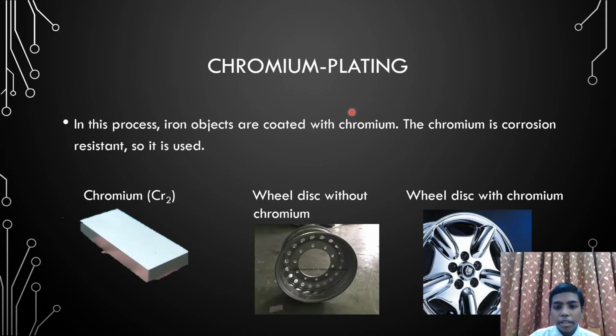Chromium plating is another method, plating iron with chromium, like we did with the zinc. In this process, iron objects are coated with chromium. The chromium is corrosion resistant, meaning rust resistant, so it is used. It is usually put on the wheel disc of vehicles. This is without chromium, and this is with chromium. Here rust will take place very slowly, but here it will take place very fast.